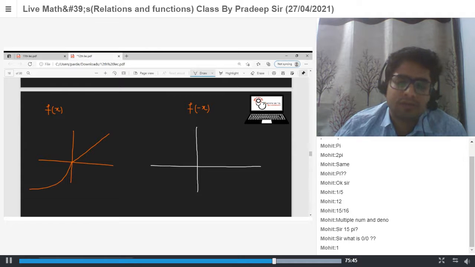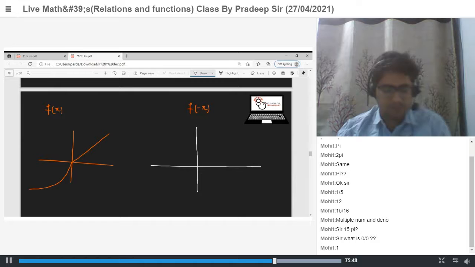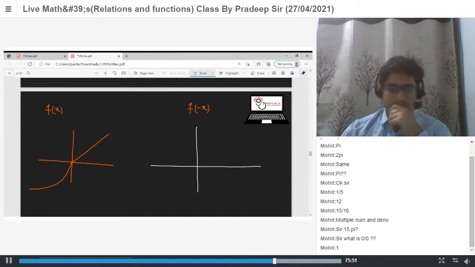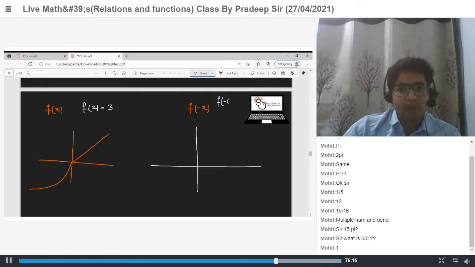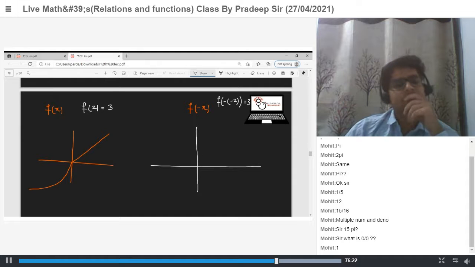Sir, mirror with x-axis. No. I think mirror image with y-axis. Why? Let's say we have some value f of 2. Let's say f of 2 is equal to 3. Now f of minus 2 has value 3. Yes or no? Yes. So it means what?